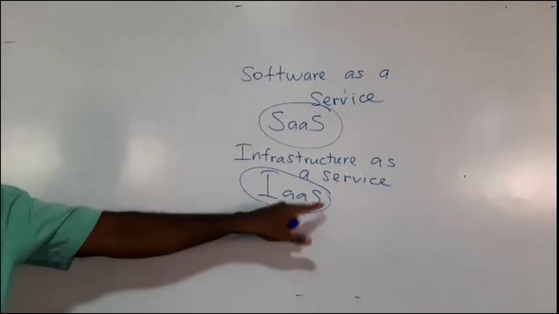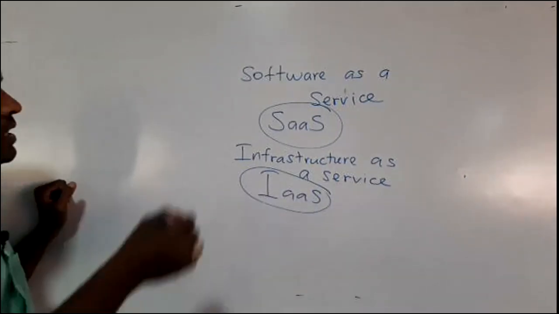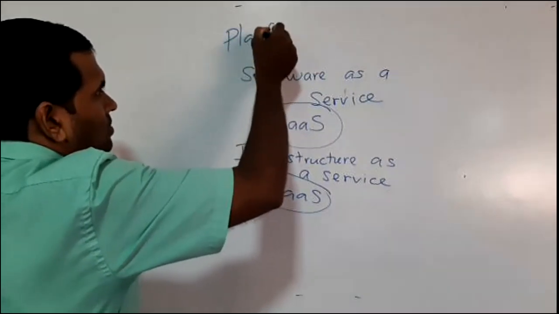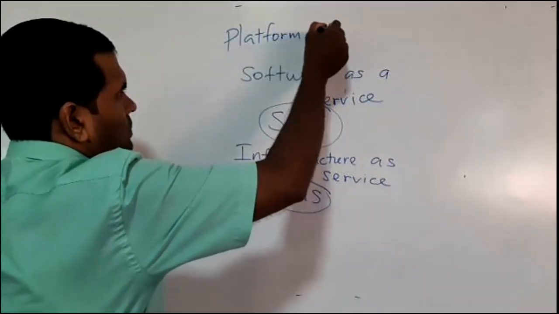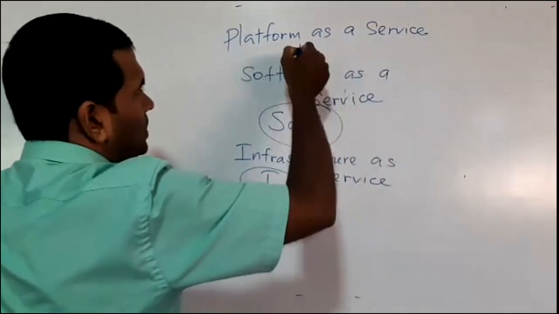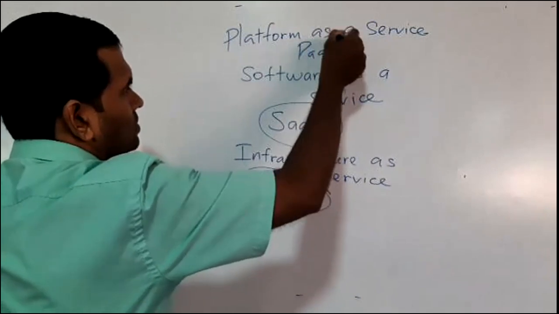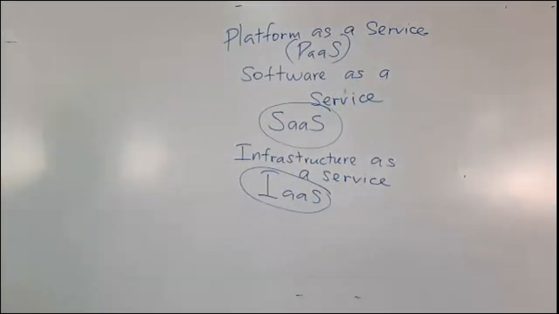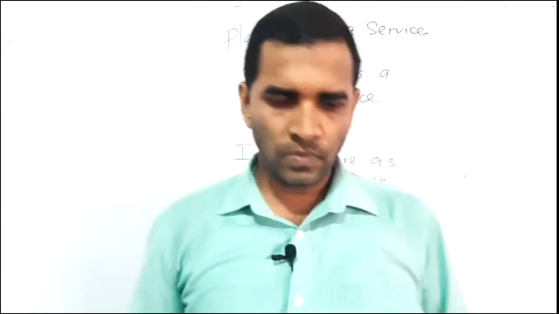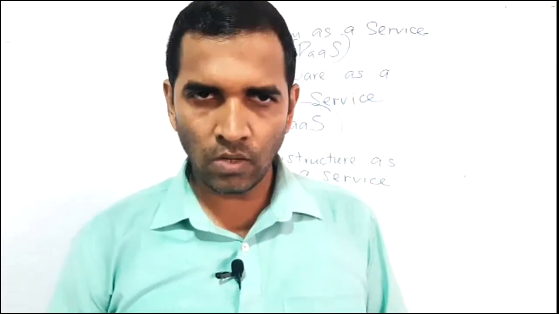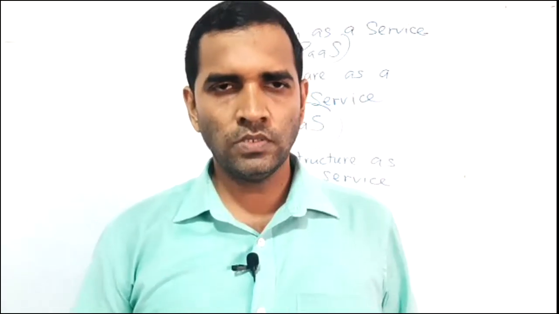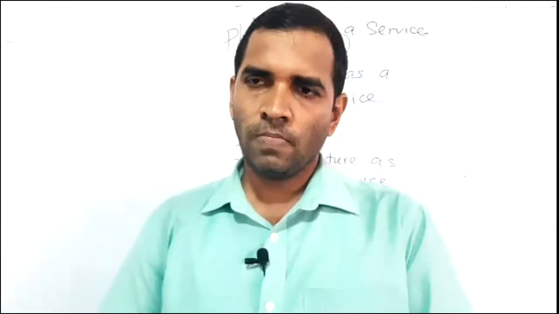The third one, platform as a service, PaaS. So these are the 3 types of services provided by a cloud computer: software as a service, platform as a service, infrastructure as a service.